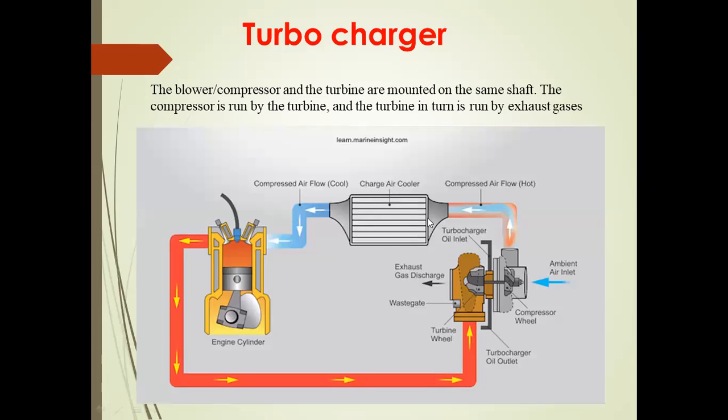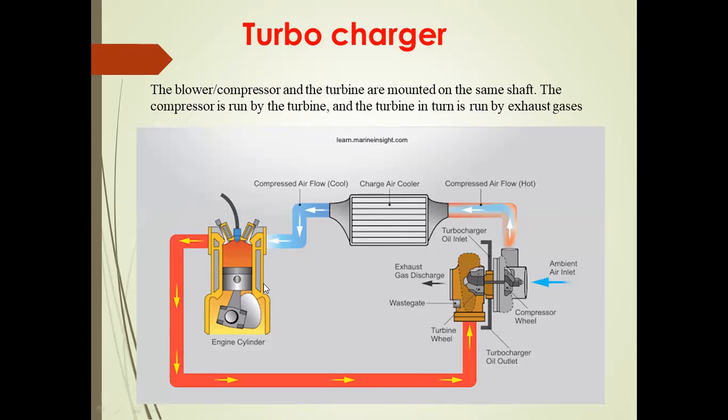Next slide, we can discuss the turbocharger. This figure is a schematic view of the turbocharger. Generally the turbocharger is used for CI engines. Why do we use the turbocharger in CI engines nowadays? The turbocharger was first invented for use in aeroplanes and ships.